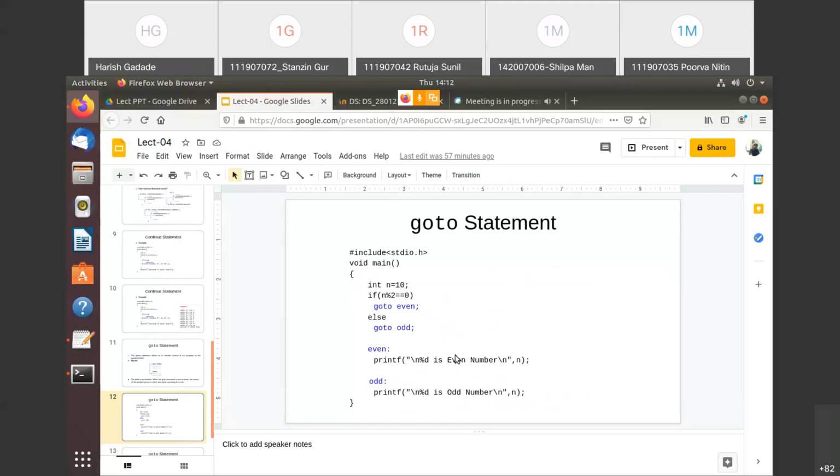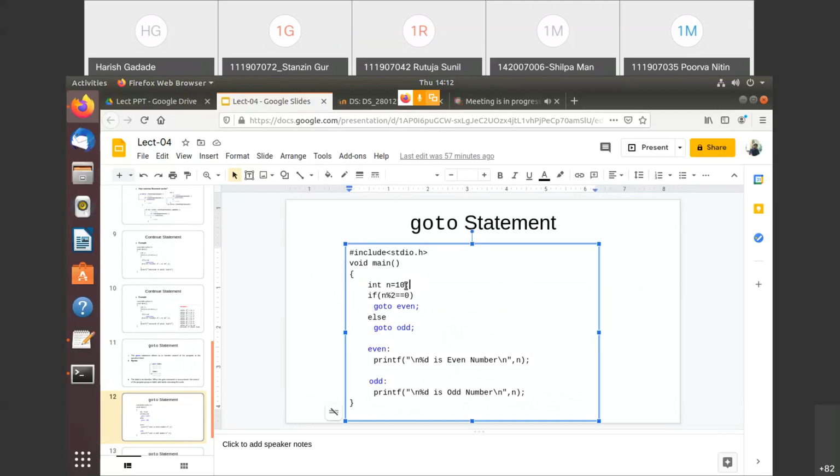I'll tell you one simple example, and I'll show it on the text editor also. This is the simple example I have written here. I have taken one variable n and assigned 10 to it, and I need to find out whether this n value is even or odd. The logic for even and odd you know; I am only focusing here on the goto statement. See here, if n mod 2 equals 0, this condition is for the even number.